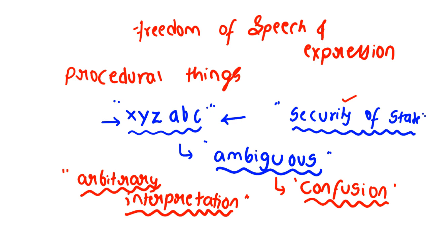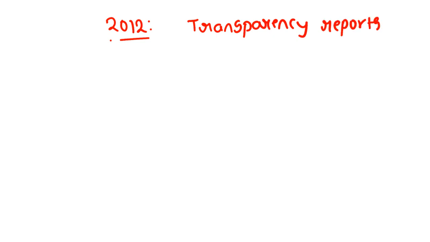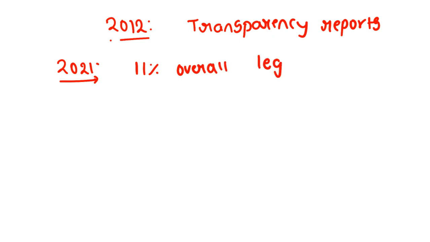And it also says, check this. From 2012, every year Twitter comes with a transparency report where it says we are following transparency methods and rules, transparency reports all over the world, right? So in the transparency report of 2021 it is saying that India accounts for 11% of overall legal requests that are received globally, legal requests received globally to access or remove some of the content.